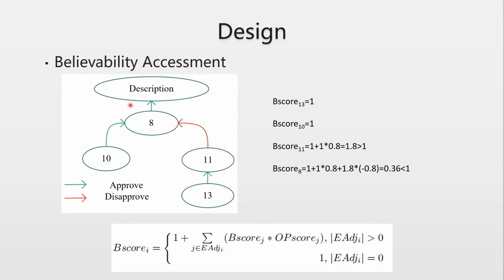Comment 8 is evaluated by comments 10 and 11, so its B-score can also be calculated as 0.36. This number is lower than 1, and means that this sentence is more likely to be incorrect.